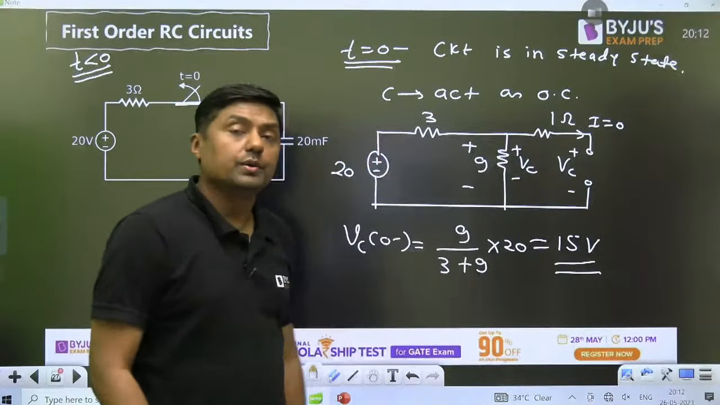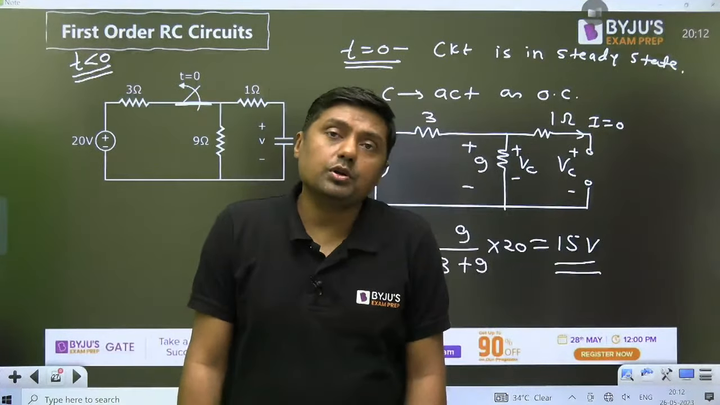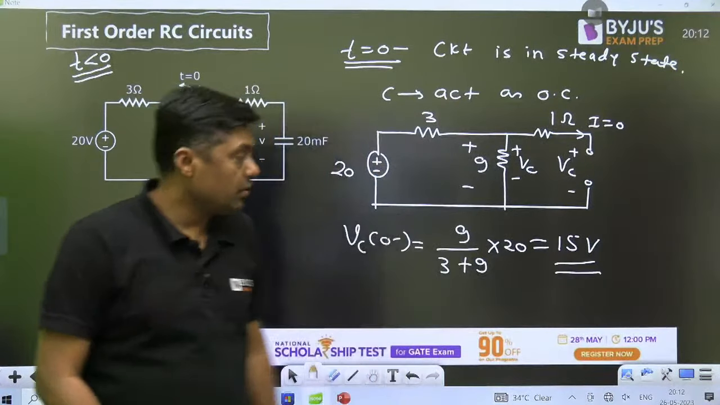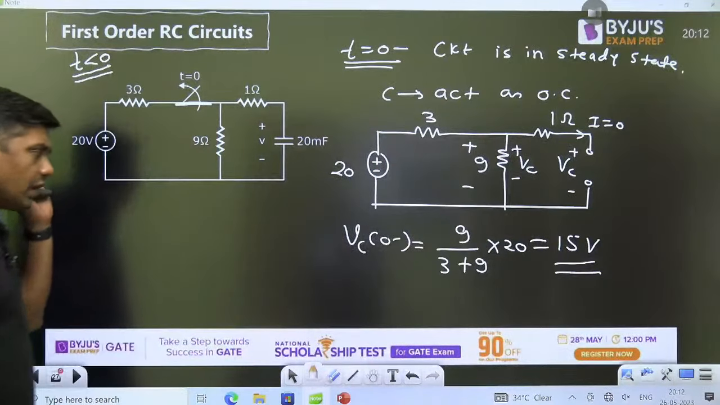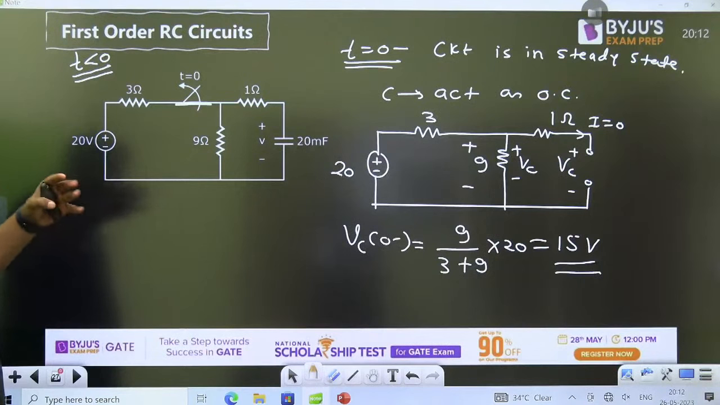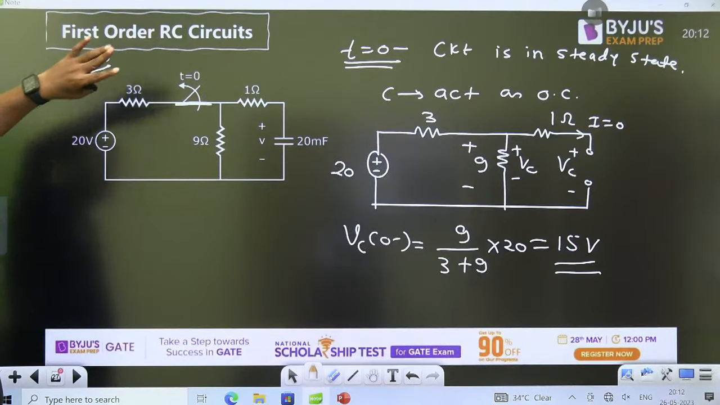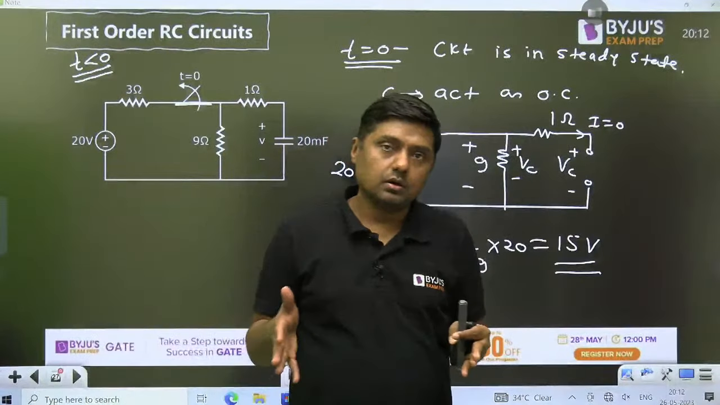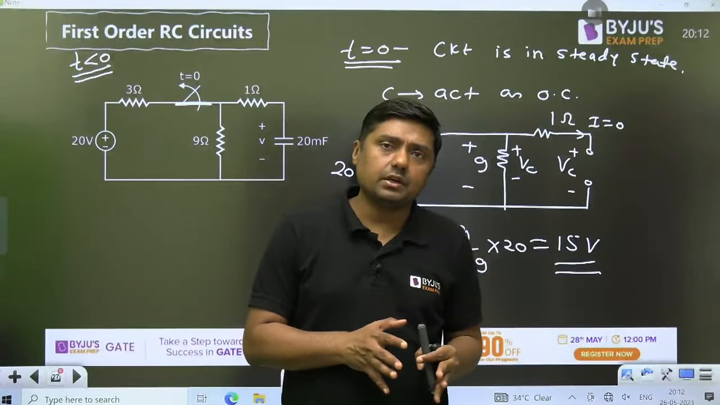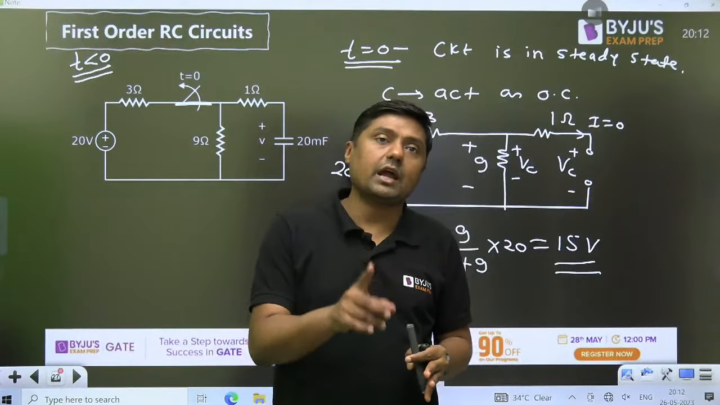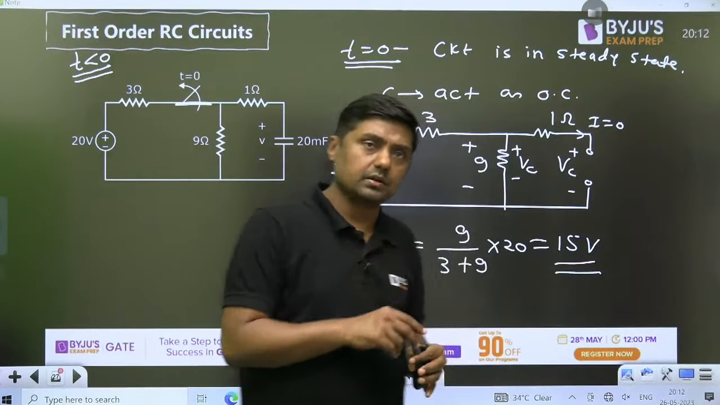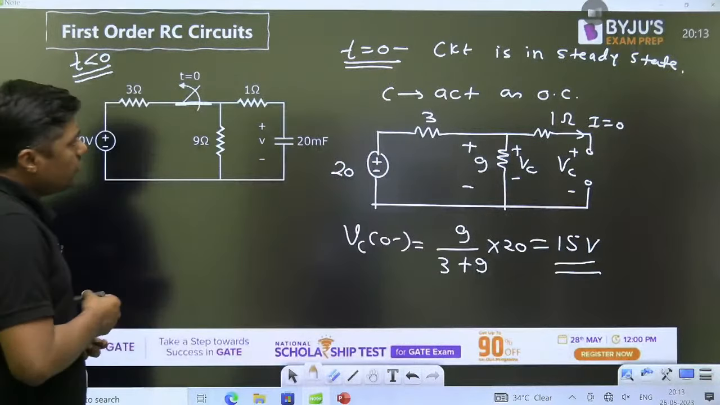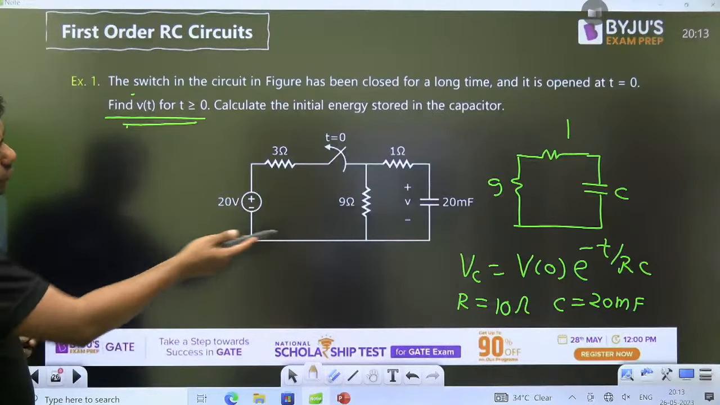15 volt is the initial voltage across the capacitor. Okay. Now once you get the 15 volt, this is called the initial condition. Always remember, exactly at t equal to 0 negative, means just before switching, the circuit will be in steady state, and under steady state the capacitor acts as what? Open circuit.